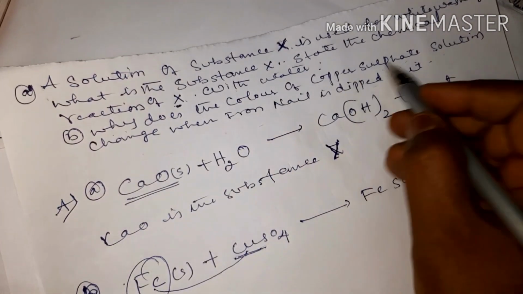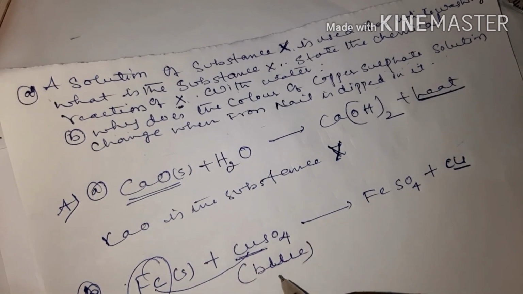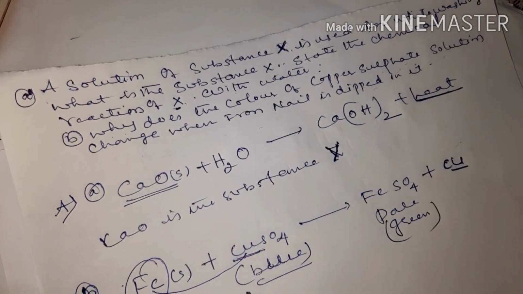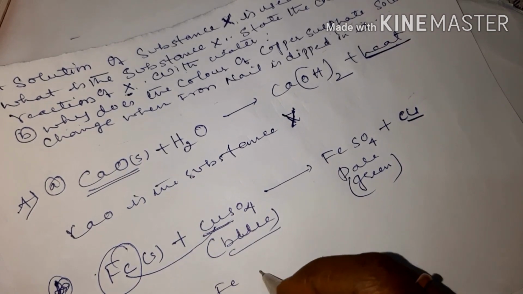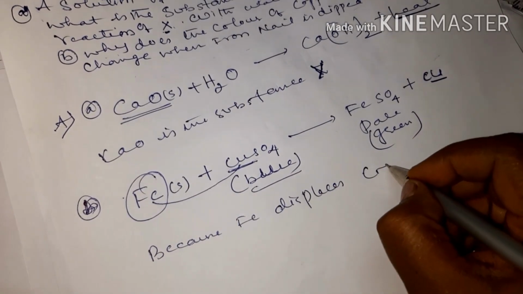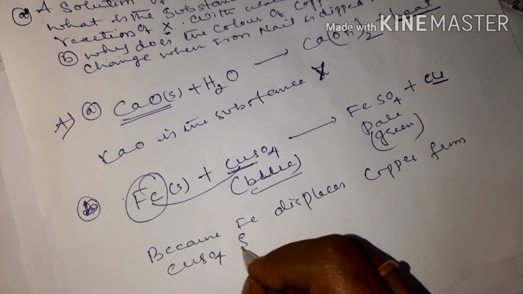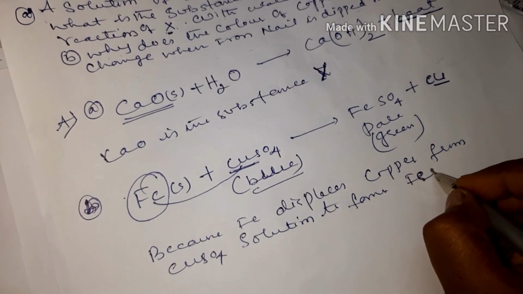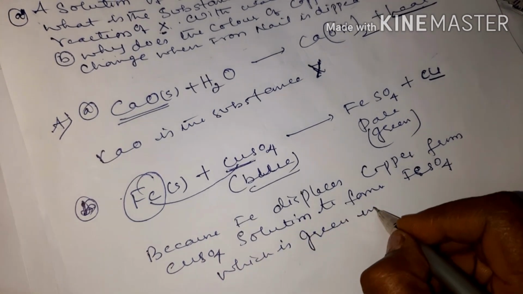So why does the color of copper sulfate solution change? Copper sulfate solution is blue. This becomes pale green color. Why? Because iron displaces copper from copper sulfate solution to form iron sulfate, which is green in color.